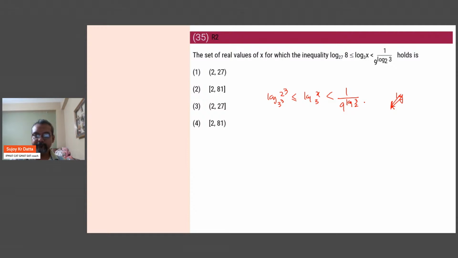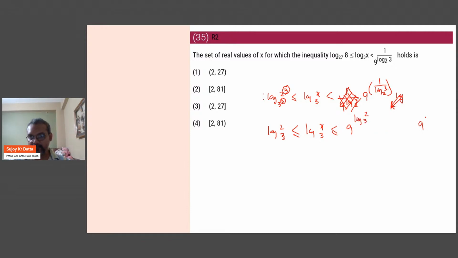Okay. So as you can see here, sorry, I wrote it wrong. 9 to the power 1 by log of 3 base 2. So now, as you can see here, this 3 and this 3 will come in front, as multiplier and divisor, and then they will cancel out. So we'll end up with log of 2 base 3 less than equal to log of x base 3. And now here they will swap 9 to the power log of 2 base 3.